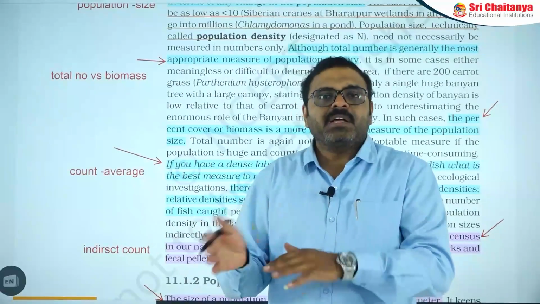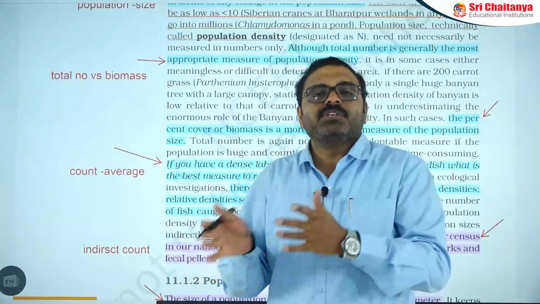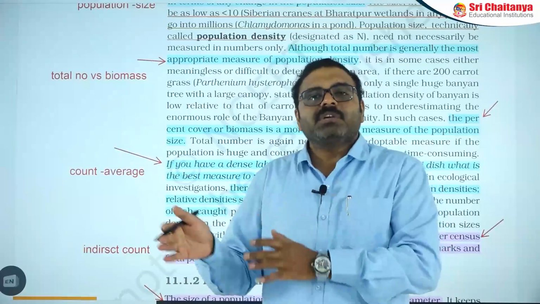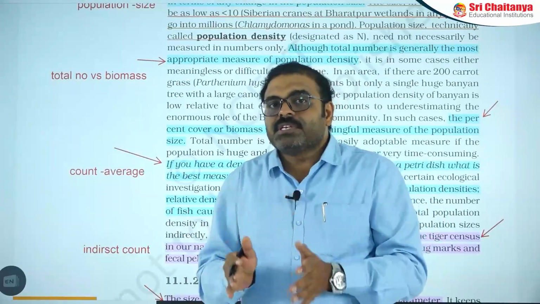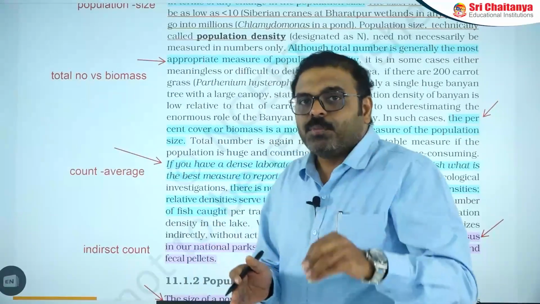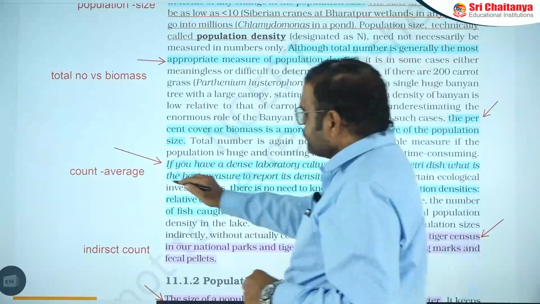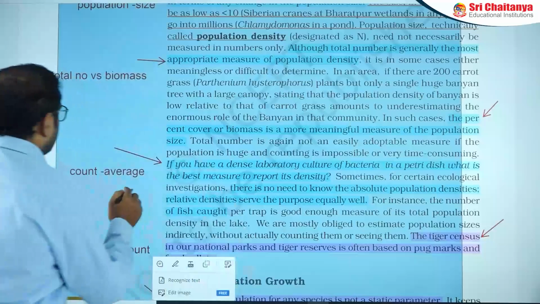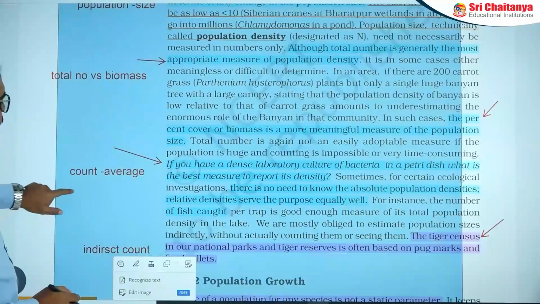Either 900 or 800, both explain the population decline. That's why an average number is enough in certain cases to find out the population density. So in some cases the counting need not be accurate every time.